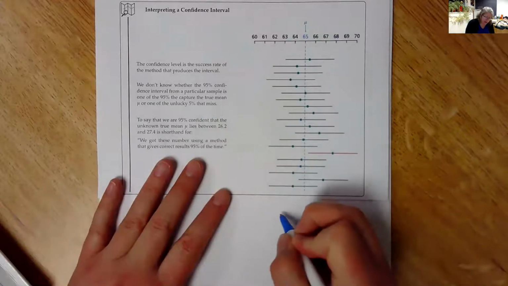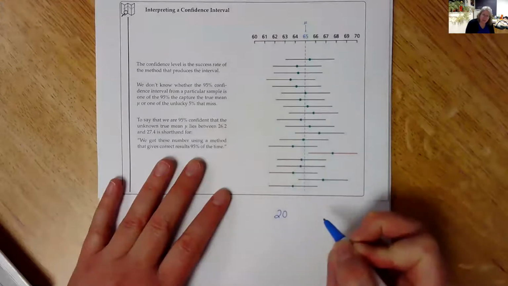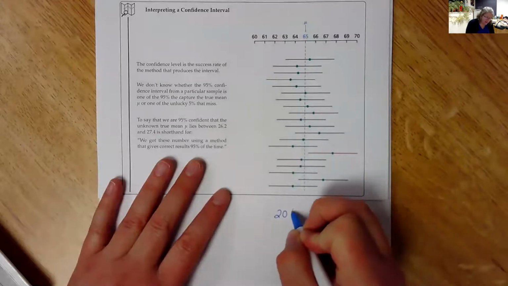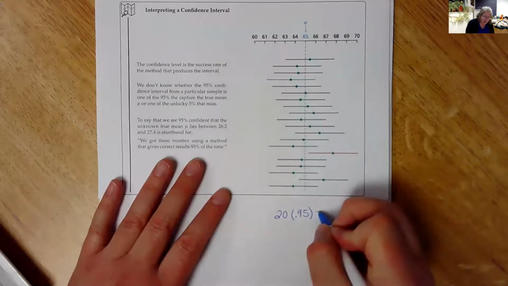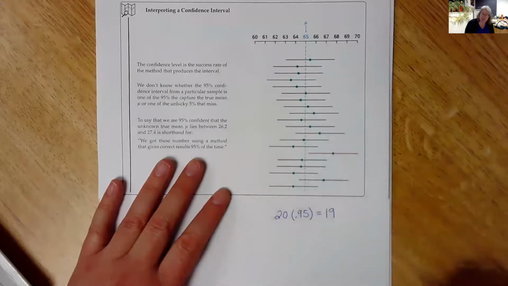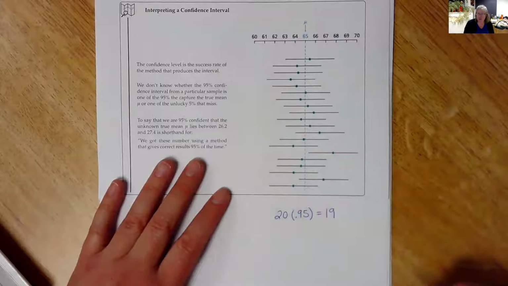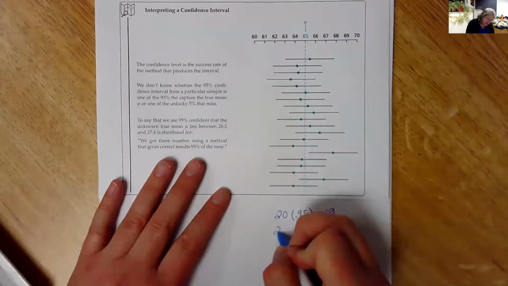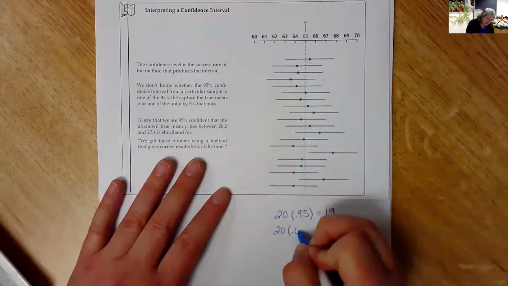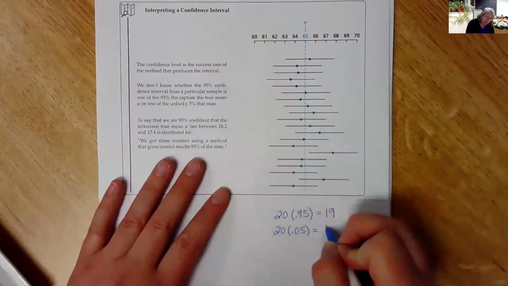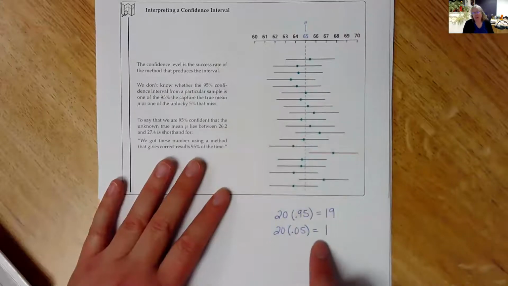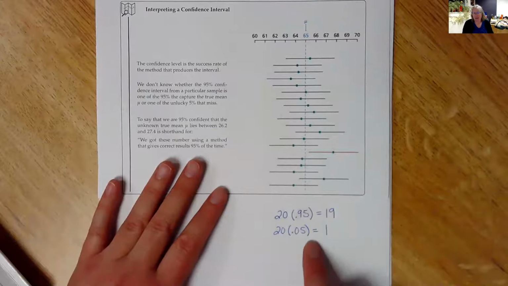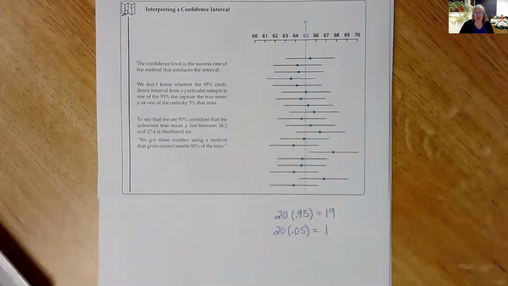Okay. If we did 20 intervals, and these are 95% confidence intervals, we would be multiplying by 0.95, which gives me 19. So I would expect 19 of these to contain the true population mean, and I would expect one of them to miss. So I'd take that leftover percentage, that 5%, and multiply it by the 20, and that tells me how many intervals are going to be a miss. Okay. So that's what the 95% confidence means.